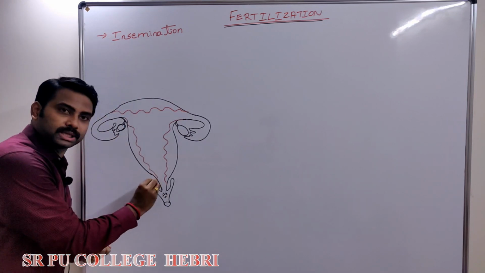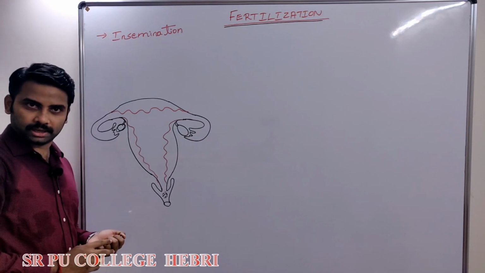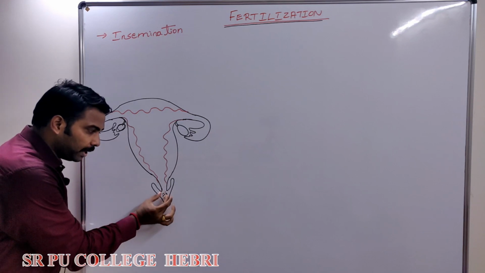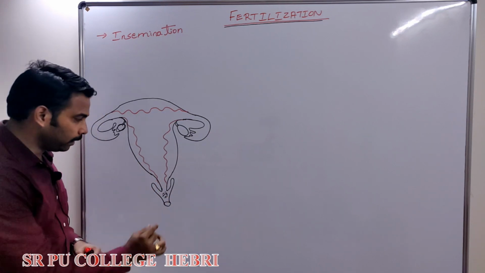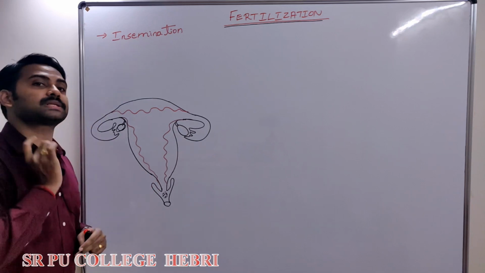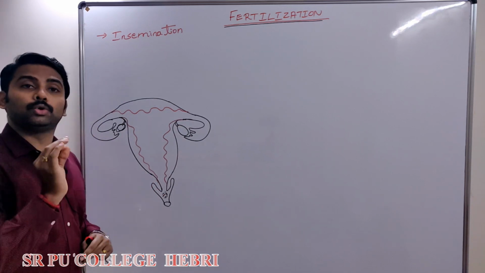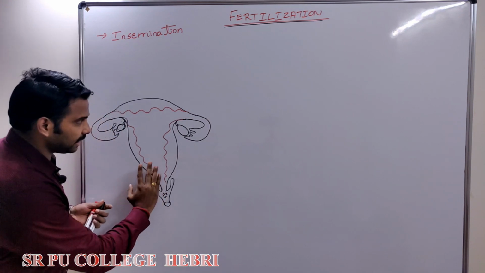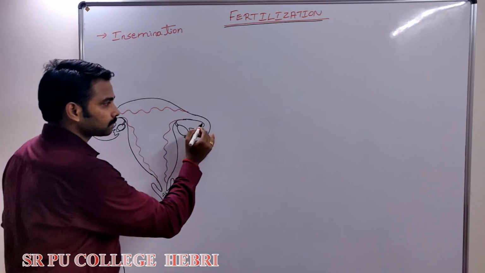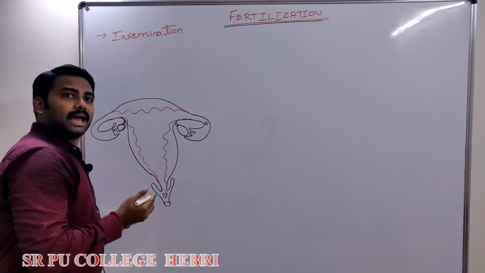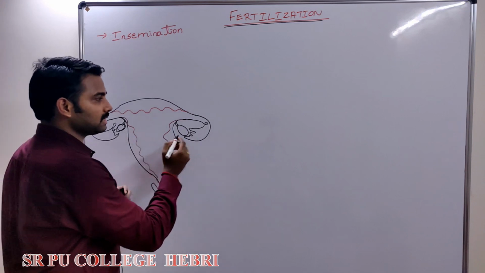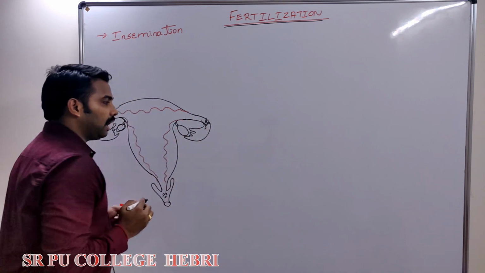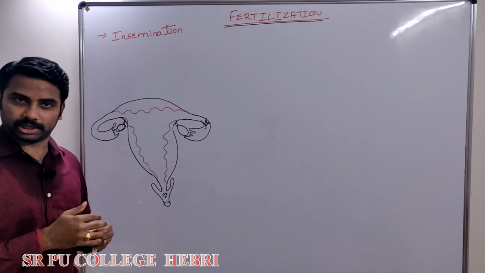Once semen or the sperms are deposited in the vagina, millions of sperms are there. We know that per ejaculation will contain 2.5 to 5 ml of semen, which contains about 200 to 300 million sperm. Many sperms will start their journey, and while reaching the ampullary region, hardly 100 sperms are able to reach it.